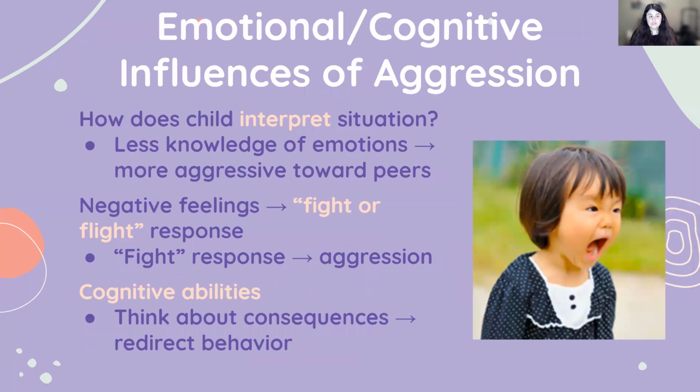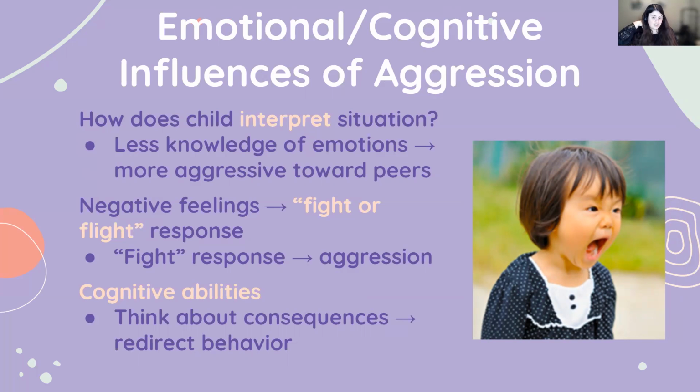Now, what about emotional and cognitive influences? How children feel and think about social situations might also provoke aggressive responses. For example, how does a child interpret a social situation based on their world experience? If they have an immature understanding of how people's emotions, goals, and behaviors all link together, they might misinterpret a social situation, which can lead to an aggressive response.